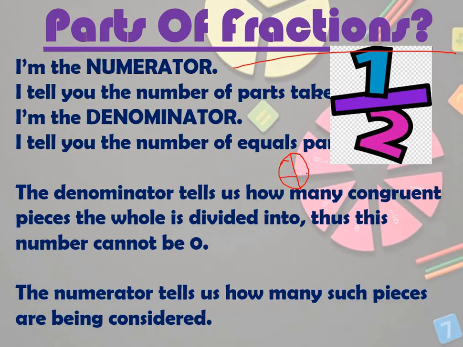Suppose this chapati is divided into 4 parts. 1 part is eaten by you, yummy. Then another part is eaten by me. So how can I write this? As 2 by 4. 2 parts are eaten by you and me. And into how many parts did I divide this cake? 4 parts. So it is written as 2 by 4.